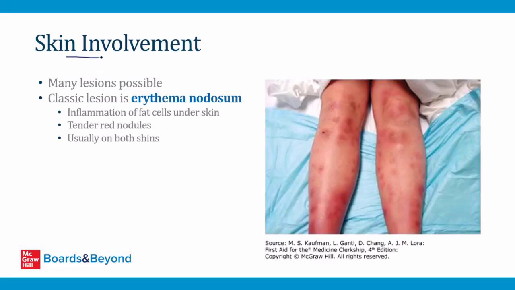The skin involvement of sarcoidosis can take on a number of different forms. There are many, many lesions that are possible that have been described, but the classic lesion you should know for your board exams is erythema nodosum. This refers to chronic inflammation of fat cells under the skin. It presents as tender red nodules, usually on both shins. This is a picture of what it looks like on the slide here.